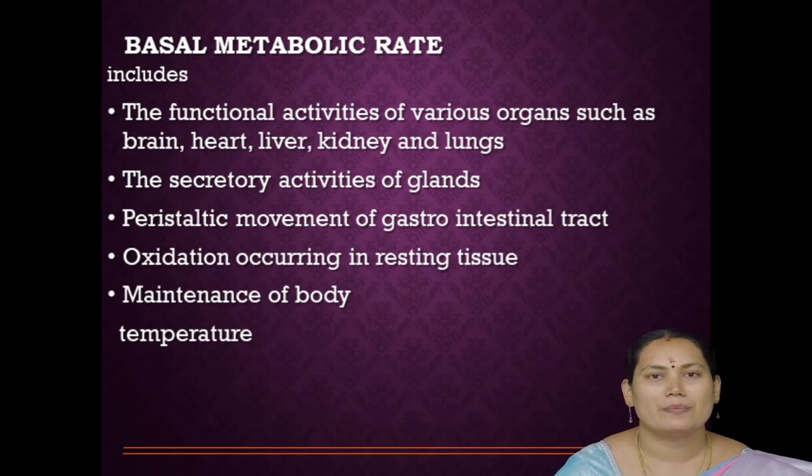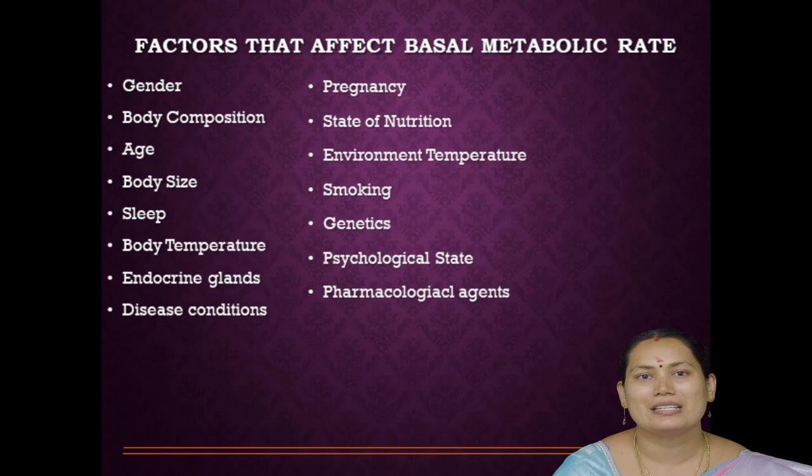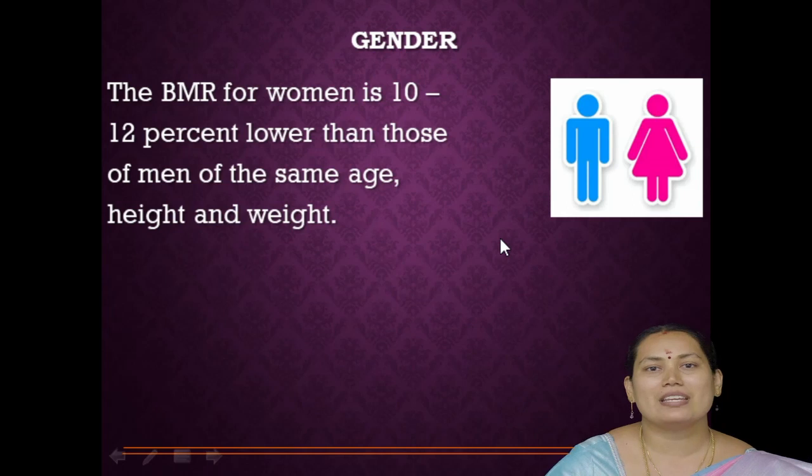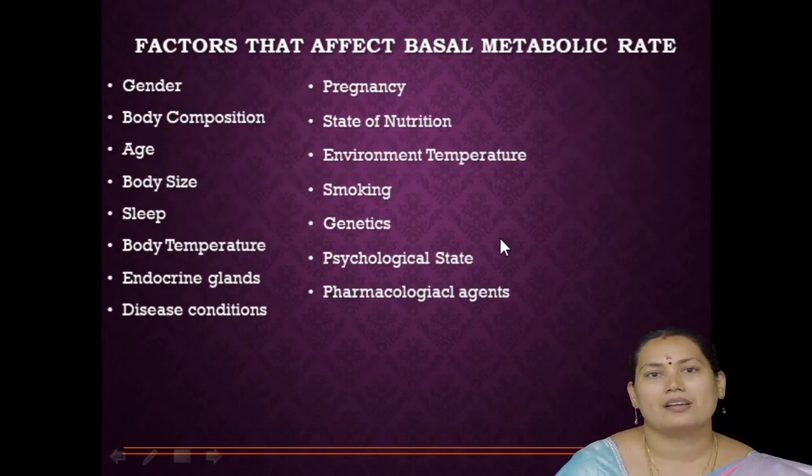They are the functional activities of liver, kidney, brain, lungs, etc. Then the secretory functions of endocrine glands present in our body. Then peristaltic movement of the GI tract, that is the gastrointestinal tract. Through this peristaltic movement only our foods are digested in our body. Then oxidation of every tissue. Then maintenance of body temperature. Okay. So for our metabolism only, we have basic energy.